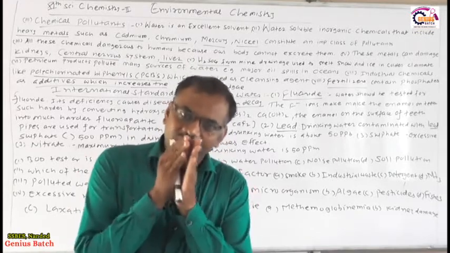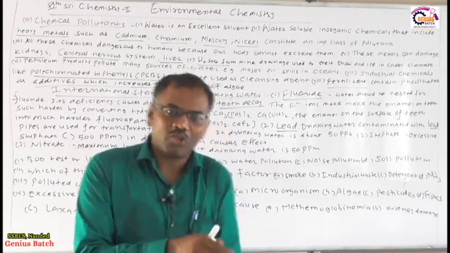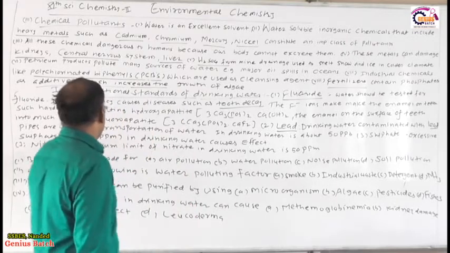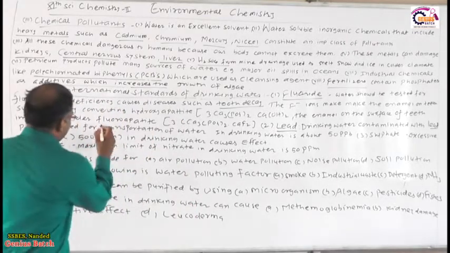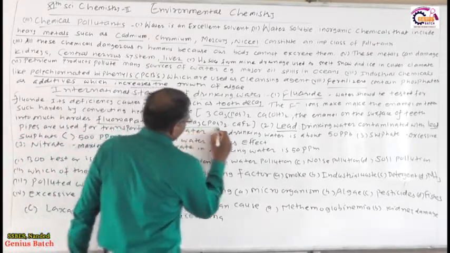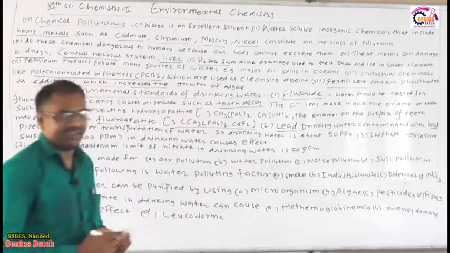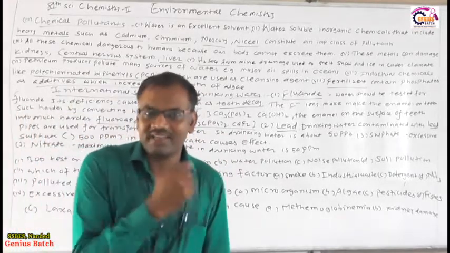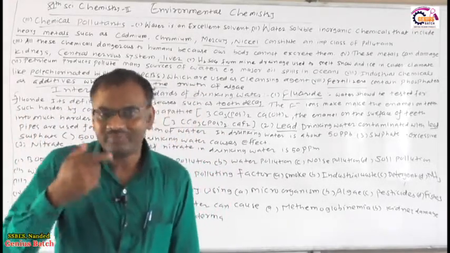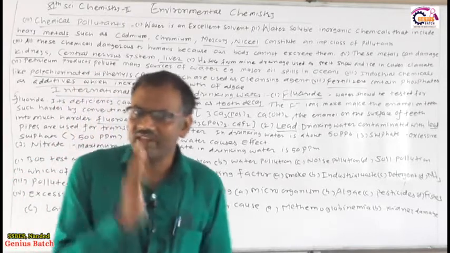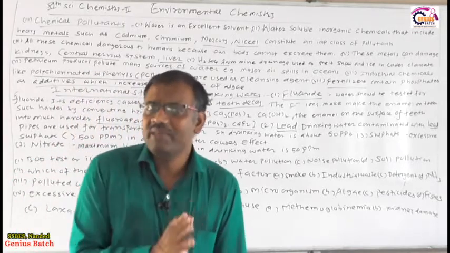If fluoride reacts with this calcium phosphate and calcium hydroxide, fluoroapatite is formed. This is very important. This fluoroapatite is the harder part of our teeth, isn't it? So this is a very important chemical.